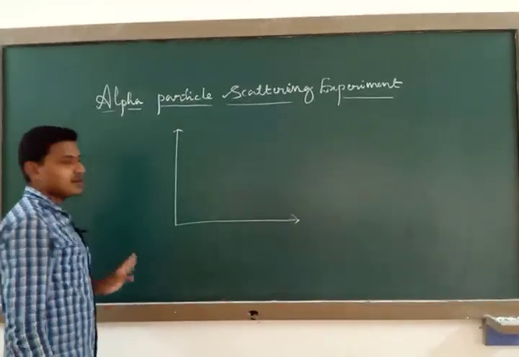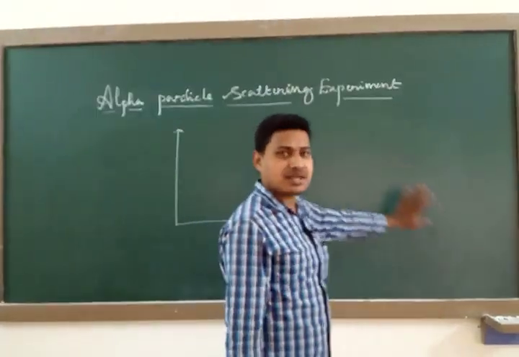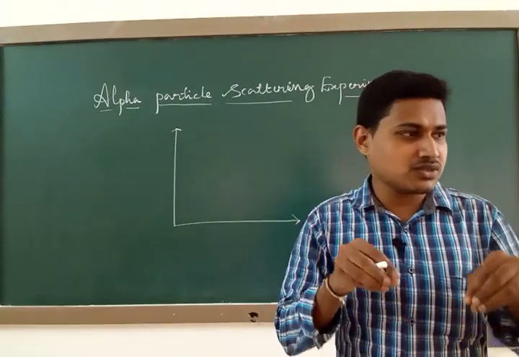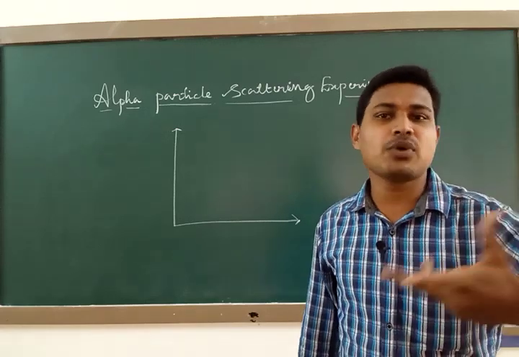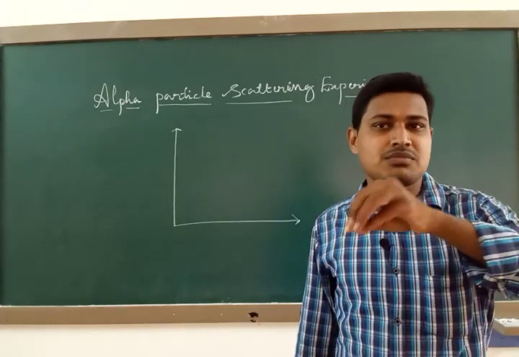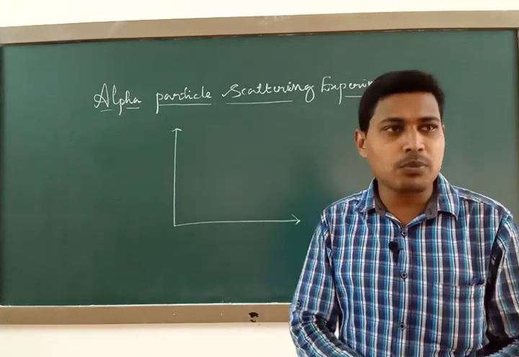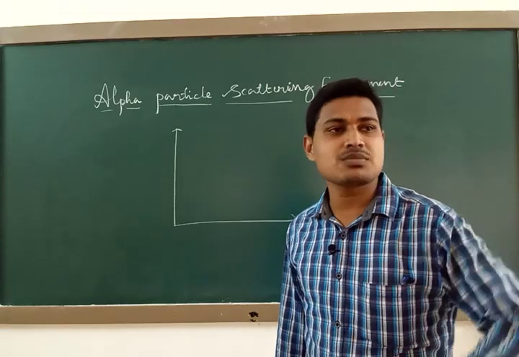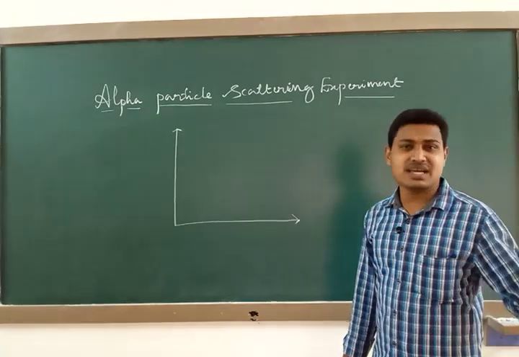What was the assumption made by Rutherford? J.J. Thomson said that the positive charge of the atom is throughout the volume of the atom, and electrons were like plums embedded in it, just like a plum pudding. If you take a complete pudding sweet dish and garnish it with dry fruits, those are nothing but the plums, the negatively charged electrons, and the whole pudding is the positive charge. This was the assumption by J.J. Thomson. Hence J.J. Thomson's model failed to satisfy the experimental evidence of Rutherford, and so it has a limitation.